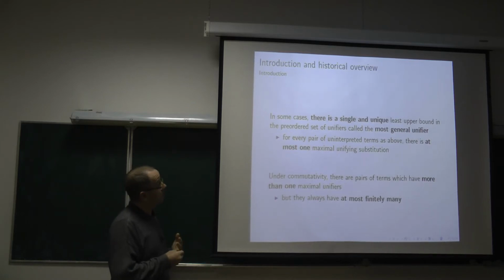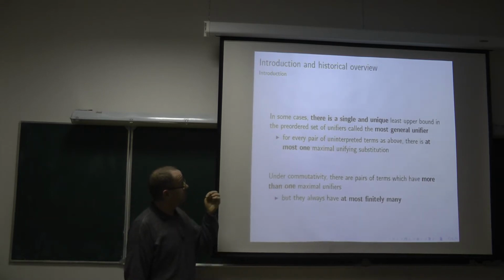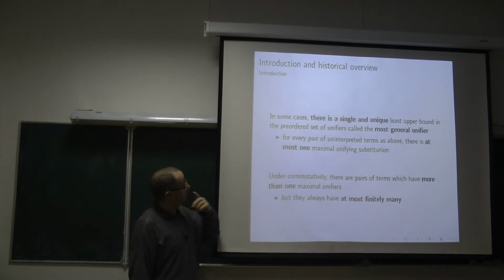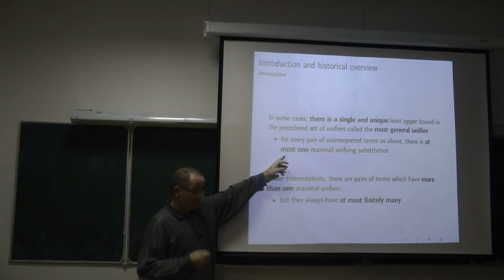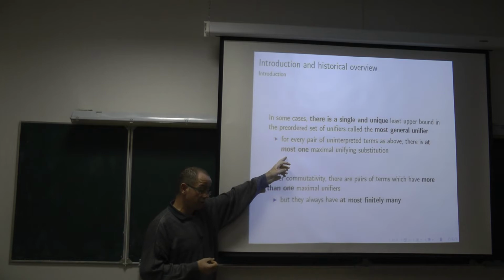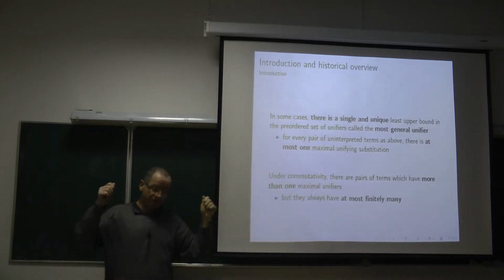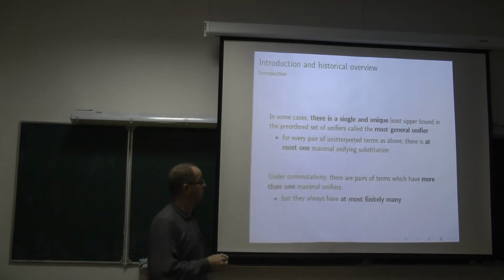Sometimes there is a unique least upper bound in the set of all unifiers, and we call it a most general unifier. In the case when the equational theory we consider is the empty equational theory, if two terms s and t are unifiable, they have a most general unifier.